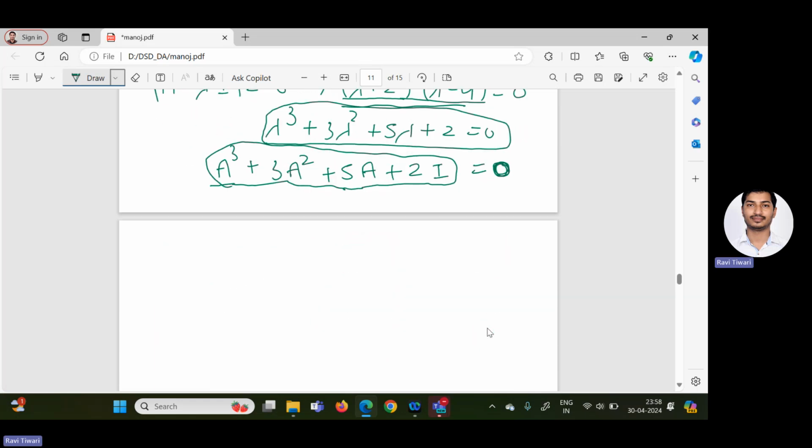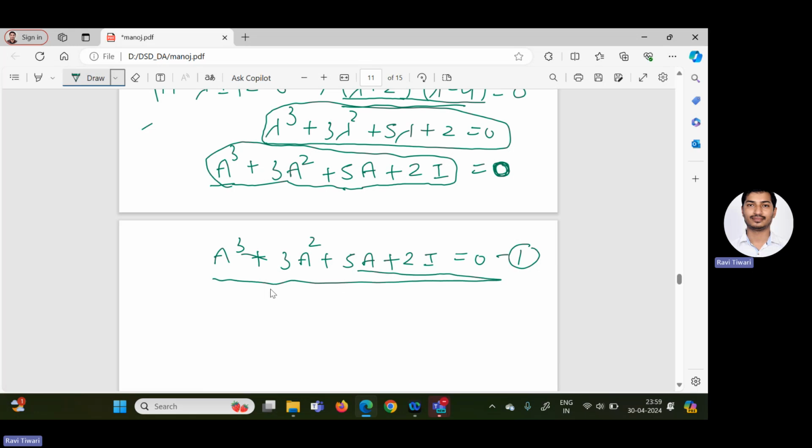For example, if we are getting this characteristic polynomial, A cube plus 3A square plus 5A plus 2I, and this equals 0. So after this step, how can we calculate A inverse? We can multiply by A inverse on both sides. Let us assume that this is equation first. And if anyone is asking how we are getting this one, we are getting it by the Cayley Hamilton theorem.